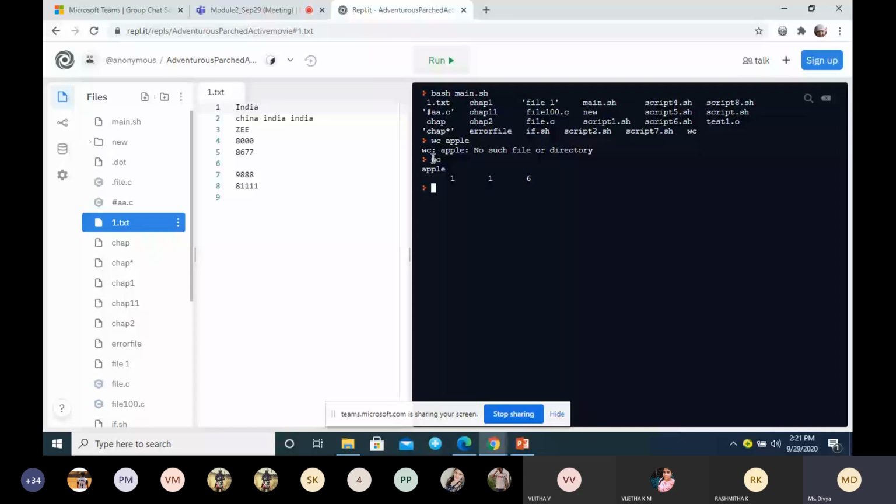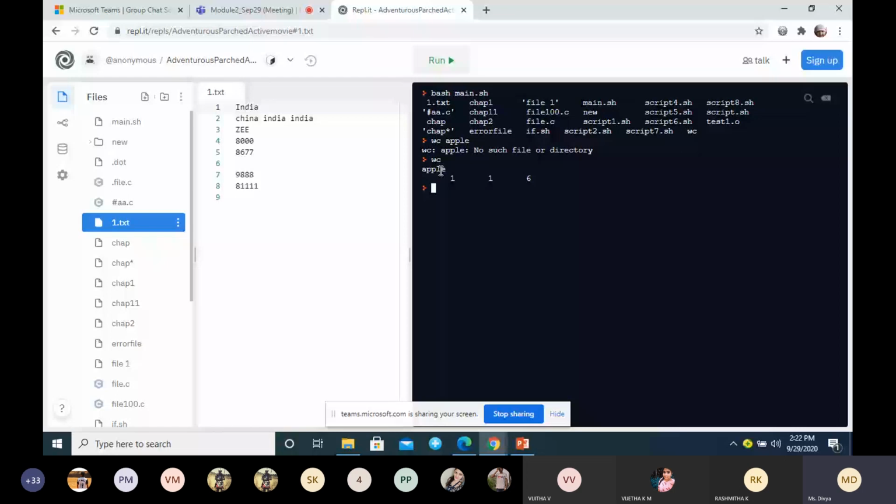Now for this wc command, I am giving the input directly using the keyboard, correct? So wc is a command. I have given the input apple. So there is how many lines? One line, one word and 6 characters, including the new line.